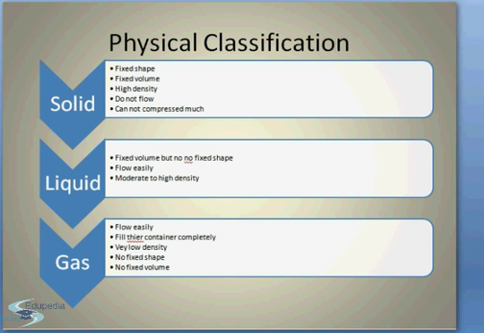Now let's see water as a liquid. They have a fixed volume but no fixed shape. If you pour a glass of water, water will take the shape of the glass. If you change it into another container, it will take the shape of that container. They don't have a fixed shape, but they flow easily. They have a moderate to high density.